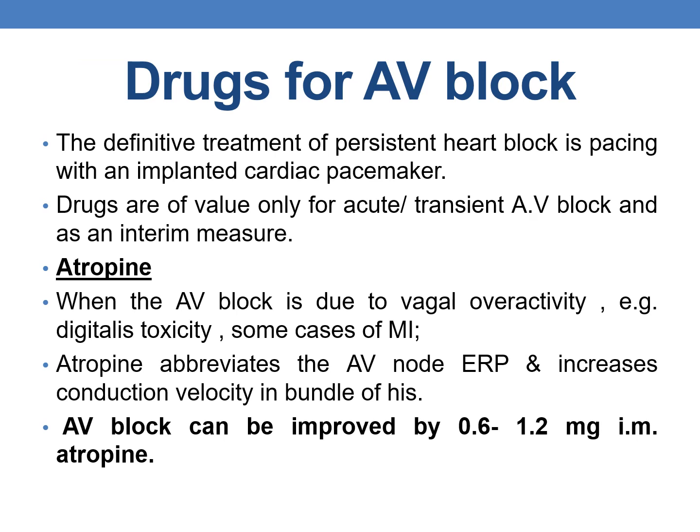Coming to the drugs, atropine. When the AV block is due to vagal overactivity, for example digitalis toxicity and some cases of myocardial infarction, atropine is the drug of choice. Atropine abbreviates the AV node effective refractory period and it increases the conduction velocity in the bundle of His. The AV block can be improved by administering 0.6 to 1.2 mg intramuscular injection of atropine.